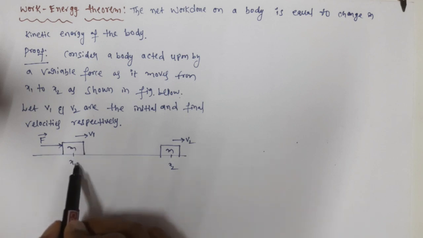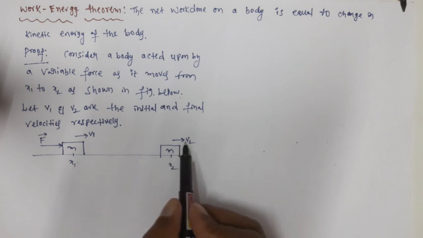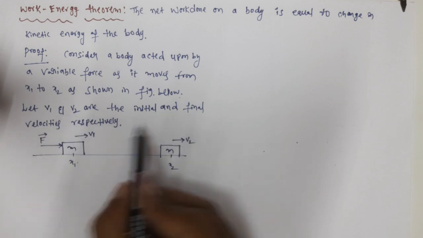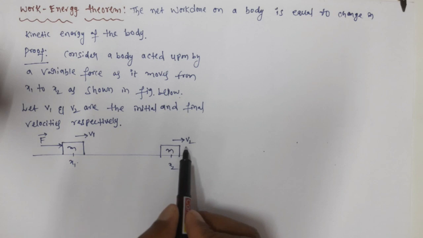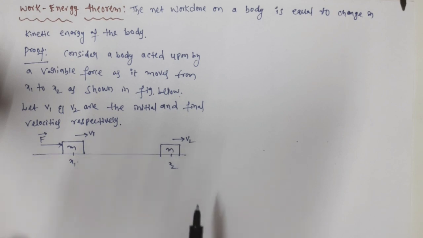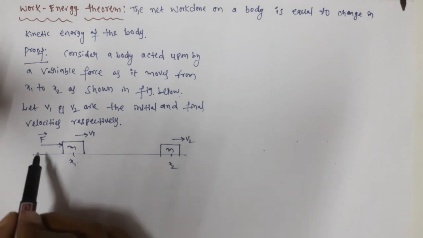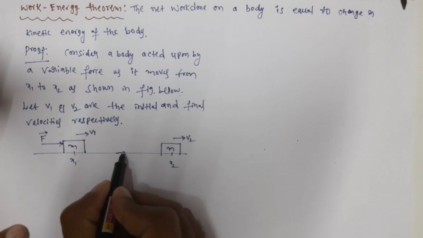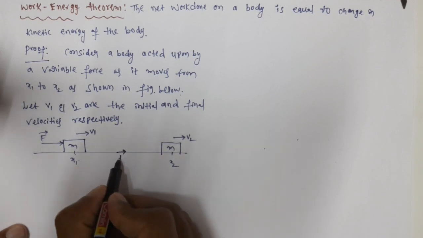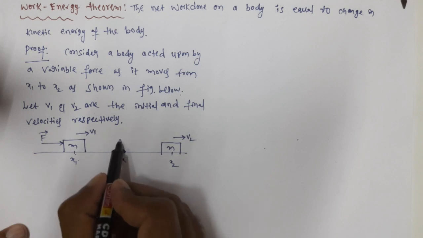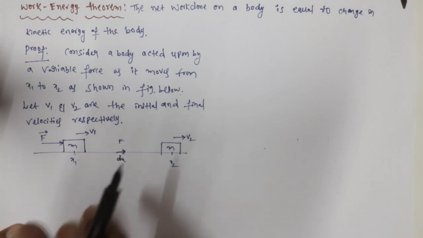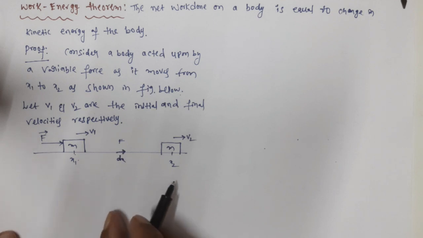As it moves from x1 to x2, its velocity changes, and let v1 and v2 be the initial and final velocities respectively. Now we calculate the total work done, then we show that it is equal to the change in kinetic energy of the body. As a whole, when the body moves from x1 to x2, F is not constant. But for a small displacement dx, the force is constant, so that force into that small displacement gives the work done for the small displacement dx.